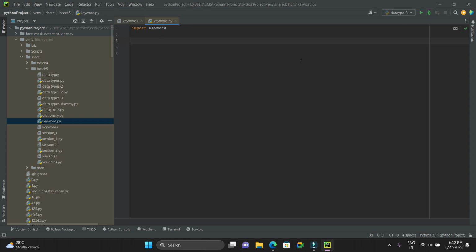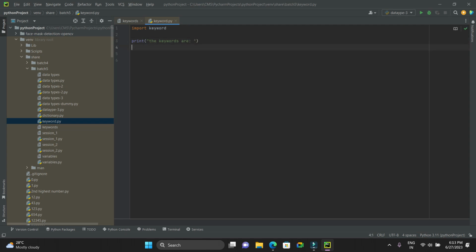This is the console, and this is the script area. In this script we have imported the keyword library. Now we need to print all those keywords. For better understanding, I'm writing this print statement: the keywords are, and it will be listed here.